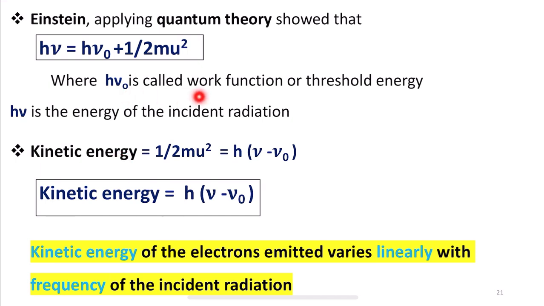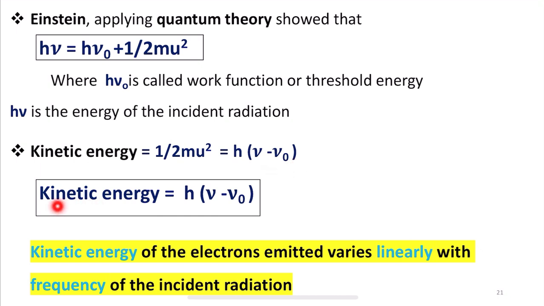Here h nu is the energy of the incident radiation, h nu naught is the work function or threshold energy, and half m u square is the kinetic energy, which is equal to h into nu minus nu naught.